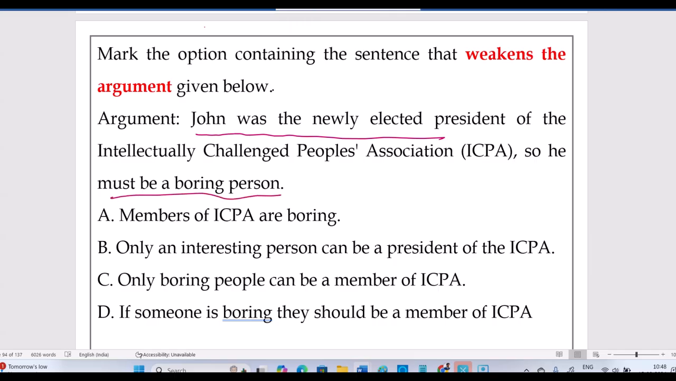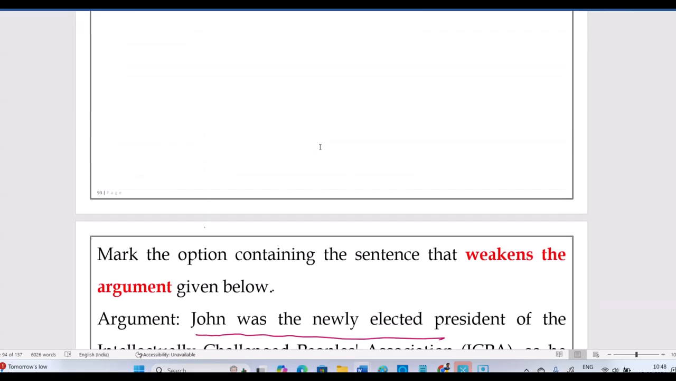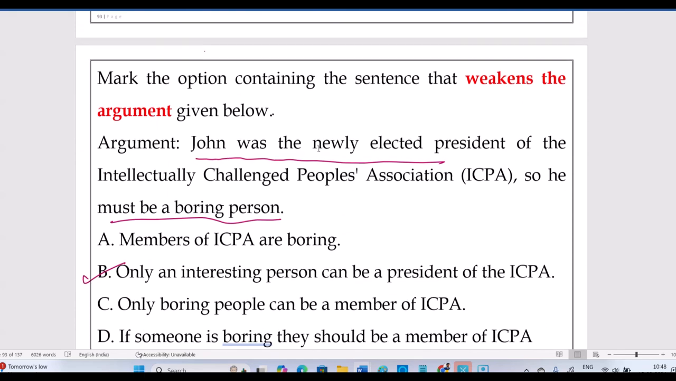Here, which of the options will weaken? Only an interesting person can be a president of the ICPA. This will weaken because they said John was the newly elected person for this association and he must be a boring person. The one which will weaken means which will oppose that. Here, only an interesting person can be a president of the ICPA. This will oppose that. So, option B is the answer. Weaken the argument, strengthen the argument. We discussed strengthening arguments already. This is the weaken the argument stuff.